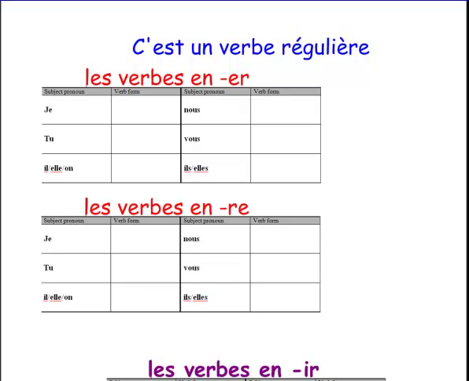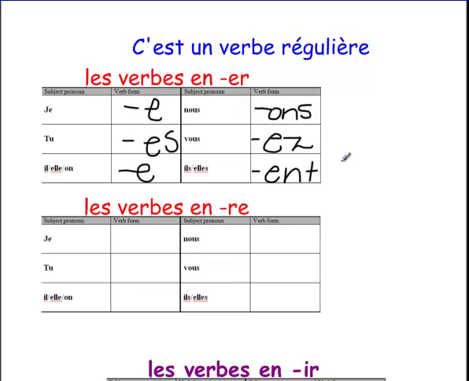If you remember, the ER verbs, which we learned first this year, when you take off the ER, you have your stem. In addition to that stem, you'll add the appropriate ending for each subject. So let's write in this chart those endings. You would add e for je, es for tu, e for il, elle, or on, ons for nous, ez for vous, and ent, which was silent, for il and elle pluriel.